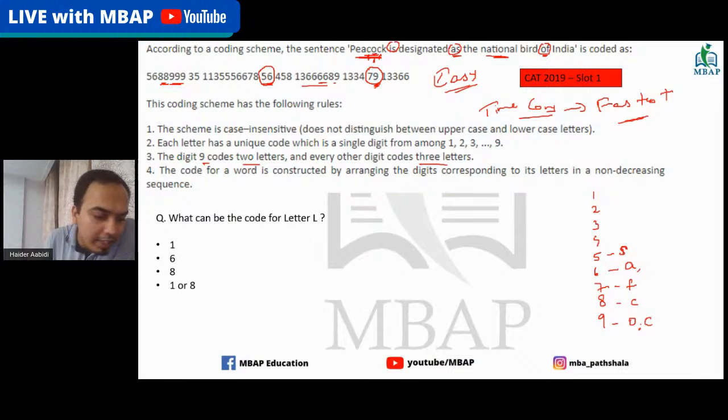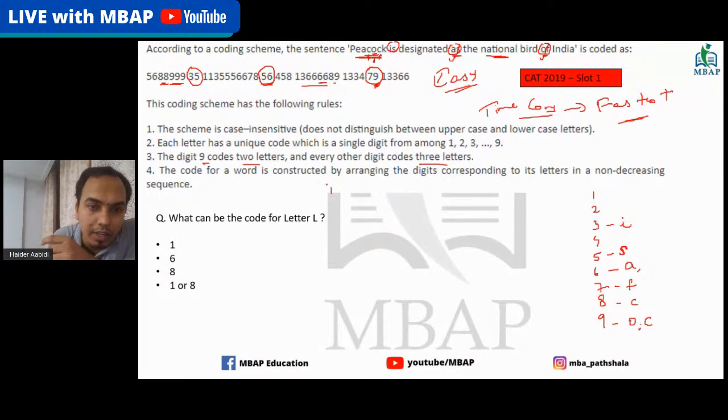So when I started off with the smaller things, it becomes easier. OF is done, AS is done. Now obviously in S also you see there were 3 and 5. S you already put as 5, so the other thing remaining for I is 3. So I goes as 3. This is a quick way that I did using the first three words with the minimum alphabets.